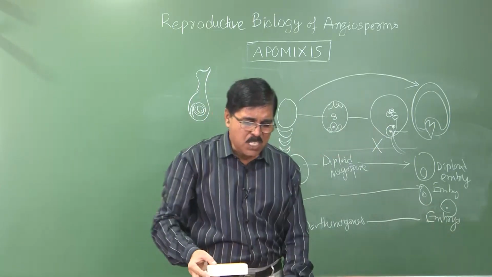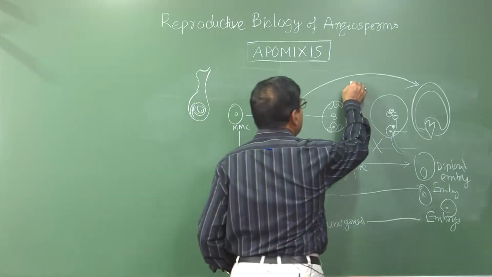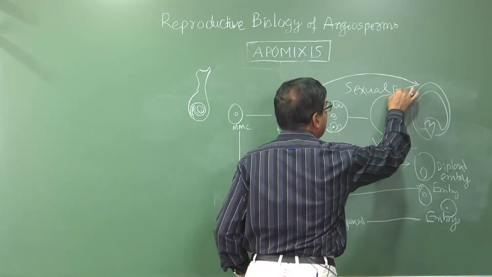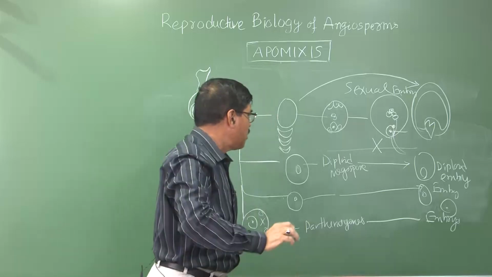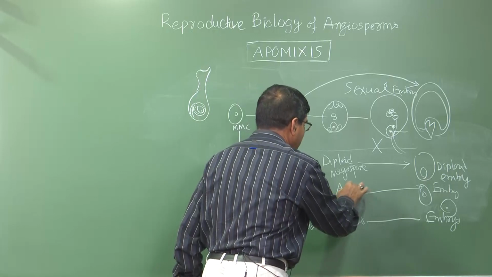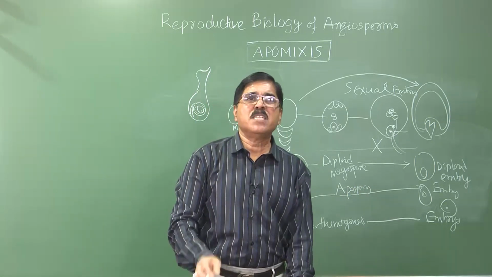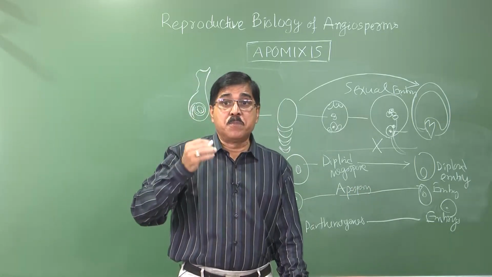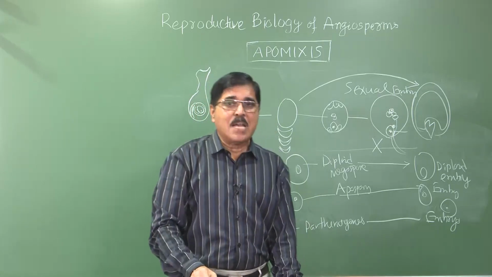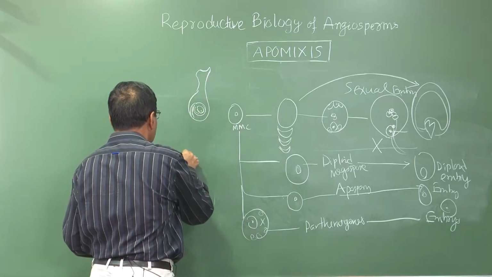So the formation of embryo, normally it is the sexual embryo. But without sexual fusion, it may be due to diplospory, it may be due to apospory, or may be due to parthenogenesis. Parthenogenesis means the development of any cell into embryo without fertilization. And there is also the term parthenocarpy, formation of fruit without fertilization.